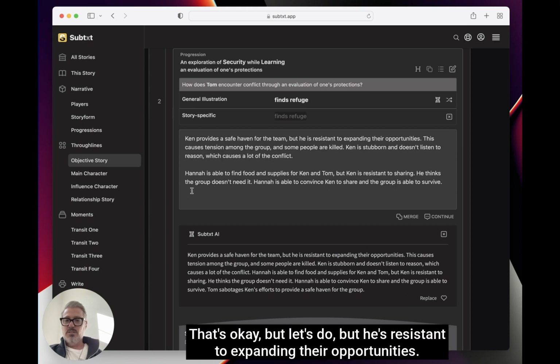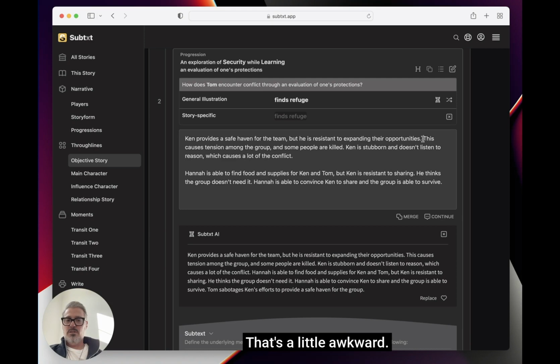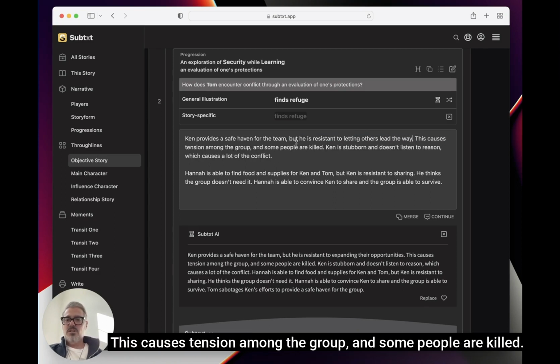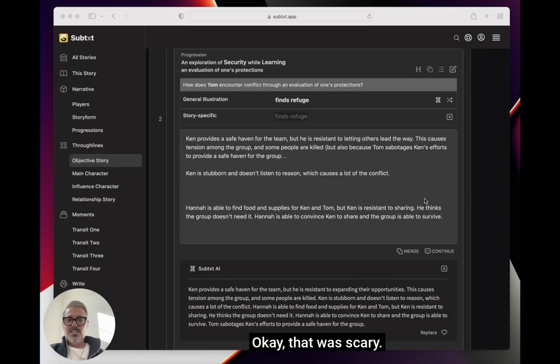Okay, I would have done that. That's okay, but let's do, but he is resistant to expanding their opportunities. That's a little awkward, and some people are killed. Let's say, but he's resistant, oh, letting others lead the way. That's what that means. This causes tension among the group, and some people are killed. Okay, that was scary.